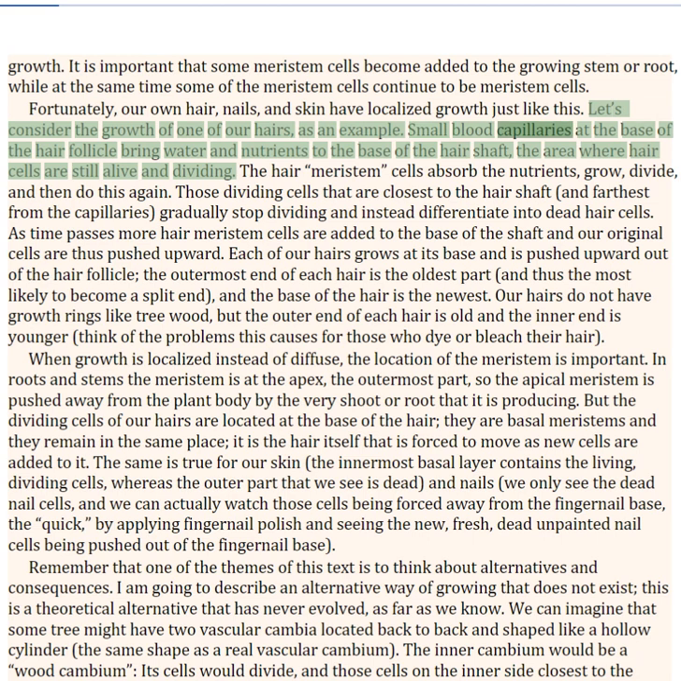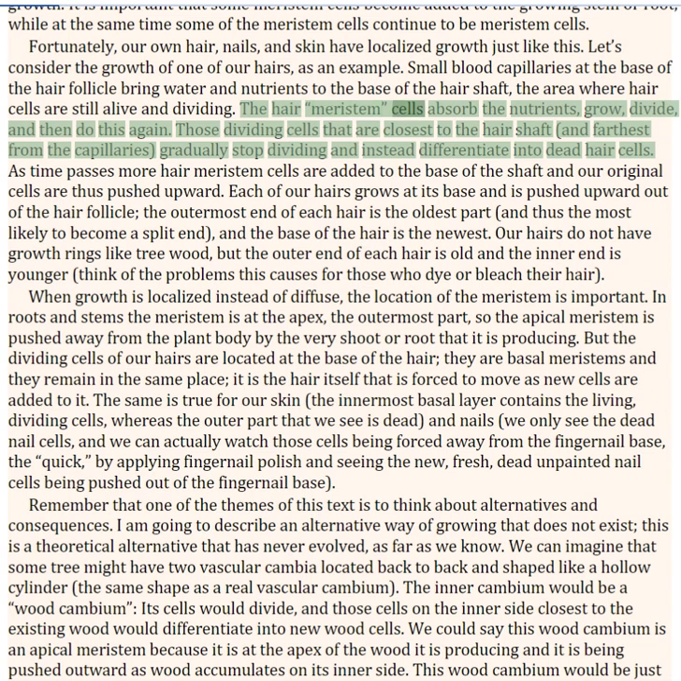Small blood capillaries at the base of the hair follicle bring water and nutrients to the base of the hair shaft, the area where hair cells are still alive and dividing. The hair meristem cells absorb the nutrients, grow, divide, and then do this again. Those dividing cells that are closest to the hair shaft gradually stop dividing and instead differentiate into dead hair cells.